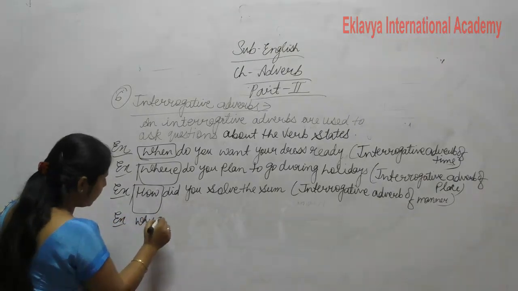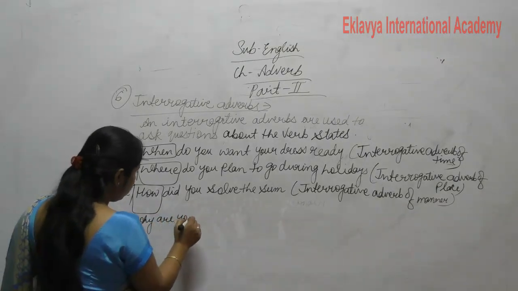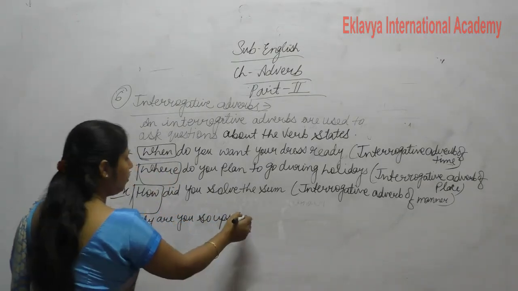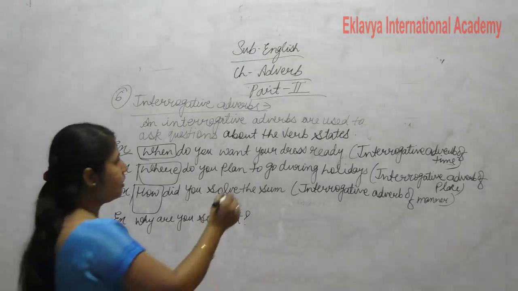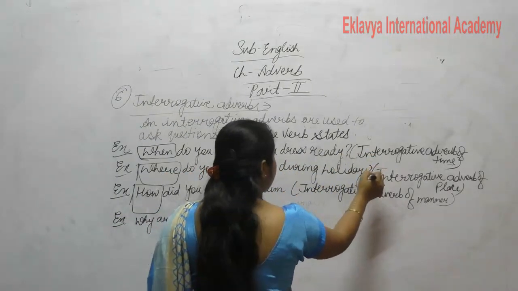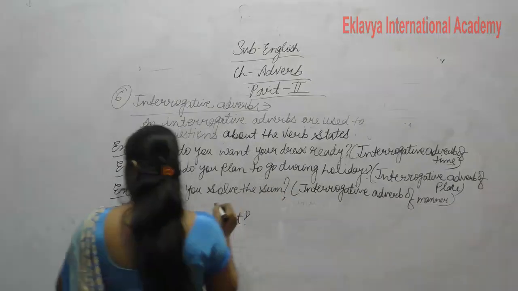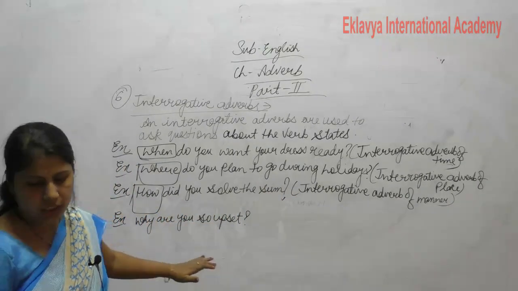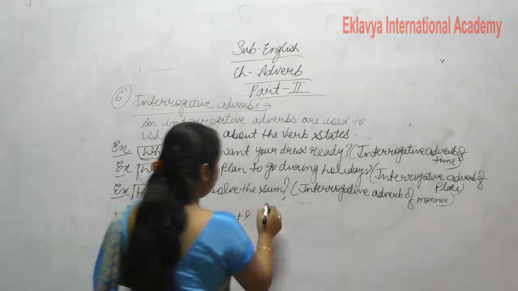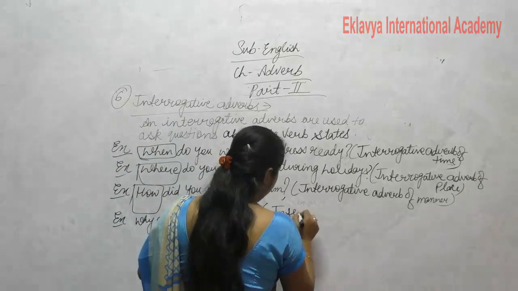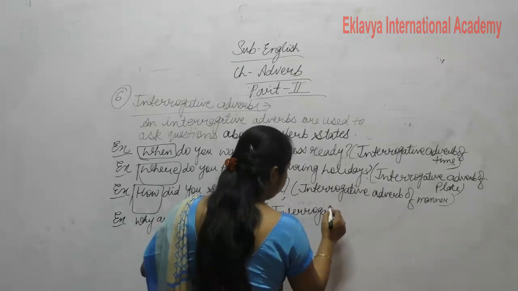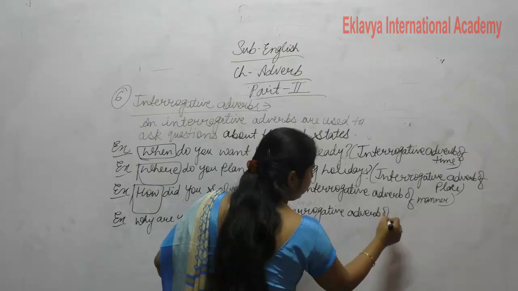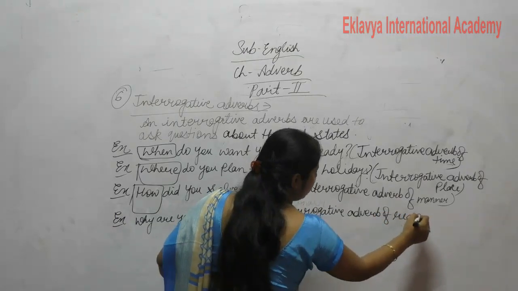Next, why are you so upset? Why are you so upset? Okay. Put question marks also. I forgot to put them. Okay. Why are you so upset? This gives the answer interrogative adverb of reason.